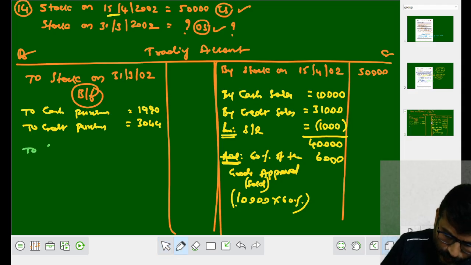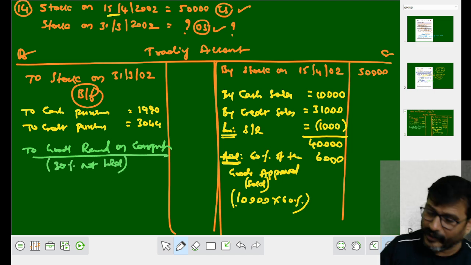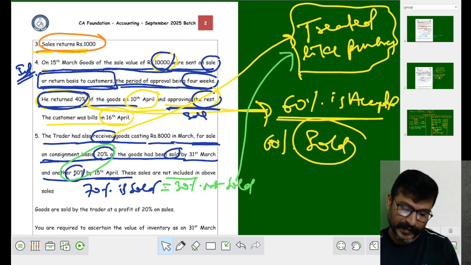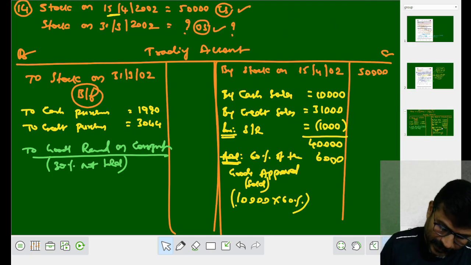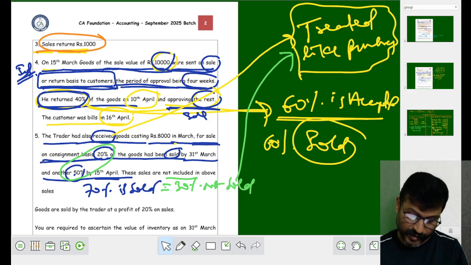So, goods received on consignment, 30% not sold. How much amount is it? 8,000 into 30%. It comes to rupees 2,400. Fine. See the next one.